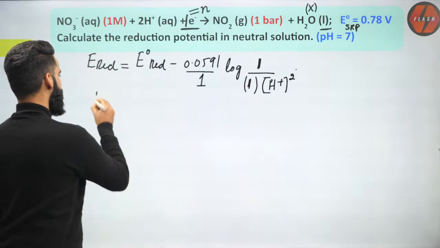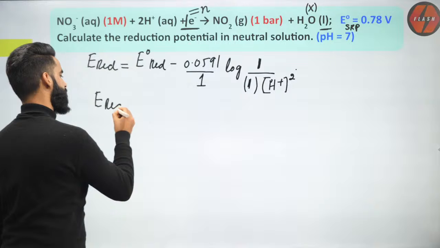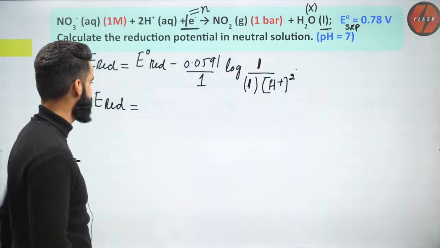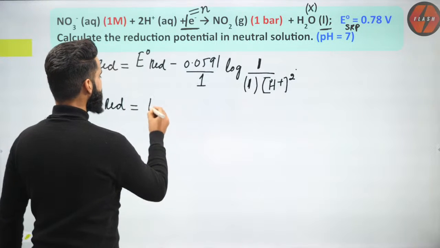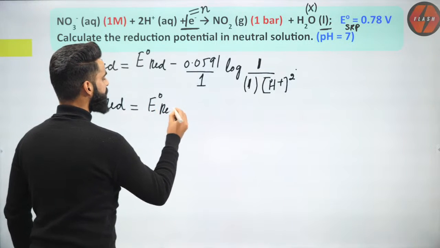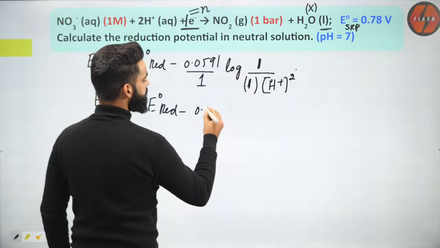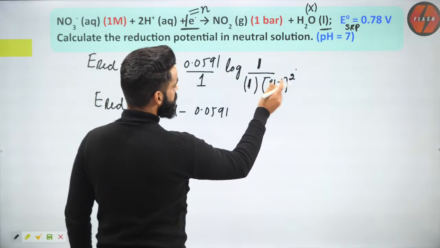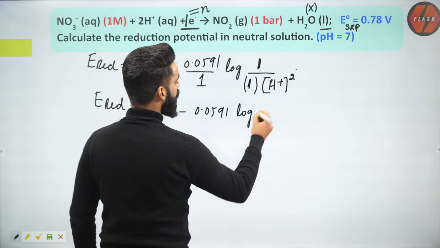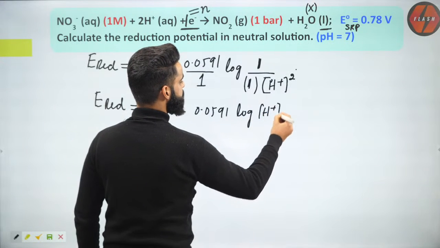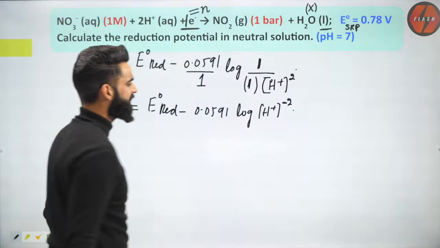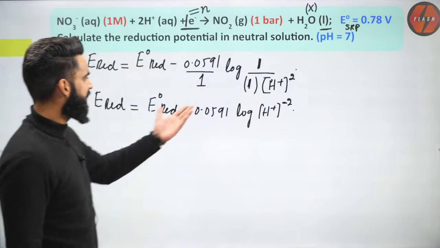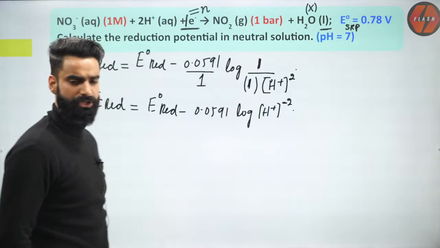Now, guys, have a look. I'm writing like this: reduction potential of the electrode whose cell reaction is this, right, is going to be equal to E naught of RED minus 0.0591 log of 1 by H positive square. Can I write it as log of concentration of H positive to the power minus 2? I can write it like this. Can't I? Correct? Log of H positive concentration to the power minus 2.